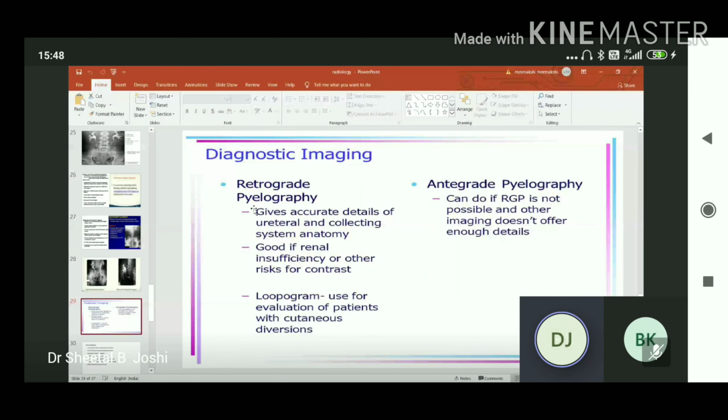The difference between the retrograde pyelography and antegrade pyelography. Antegrade pyelography can be done if retrograde pyelography is not possible and other imaging doesn't offer enough details. Retrograde pyelography gives accurate details of the ureter and collecting system anatomy, good if renal insufficiency or in case of risk for contrast. Loopogram is used for evaluation of patients with cutaneous diversions.